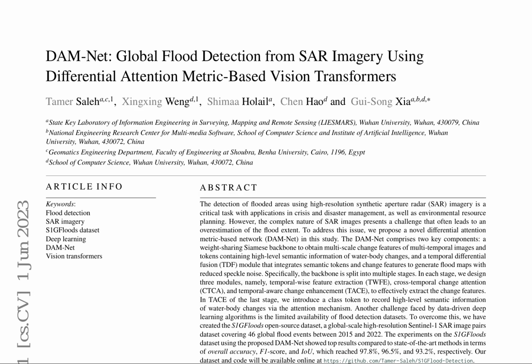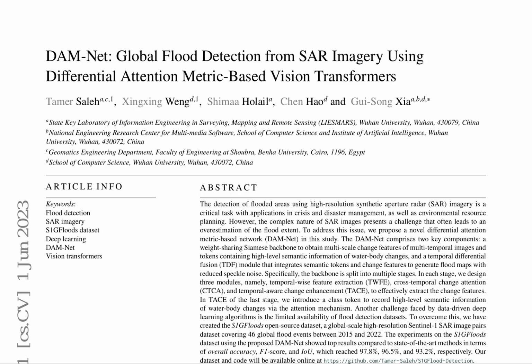The change features are then fed into the temporal-aware change enhancement module, which explores the semantic correlation between the representation and change feature of each temporal image, enhancing the change features. The module shares a similar architecture with the temporal-wise feature extraction module, except for the drop of the overlapping embedding layer and pyramid reduction module. The outputs from the temporal-aware change enhancement module are integrated using a temporal differential fusion module, yielding the flood map.